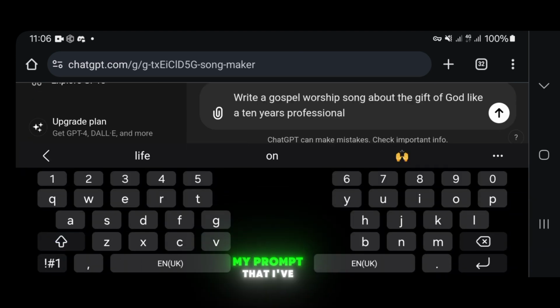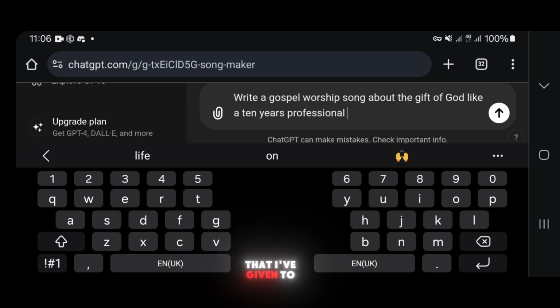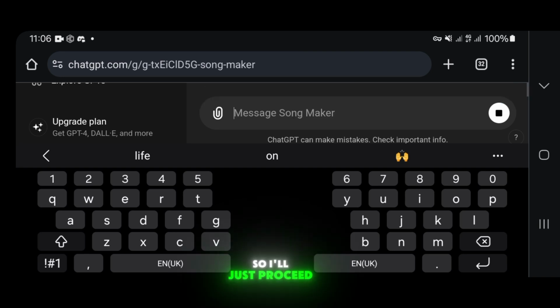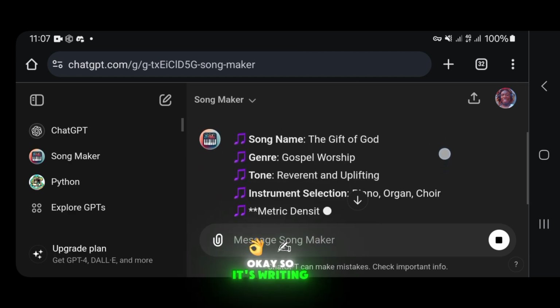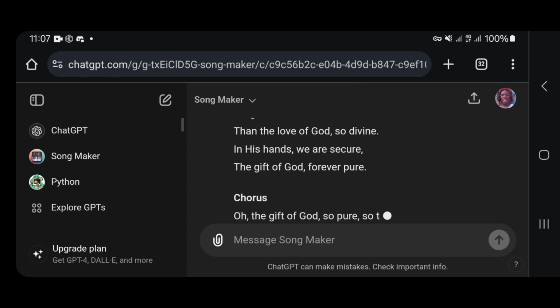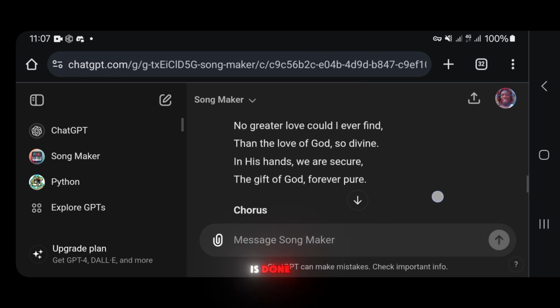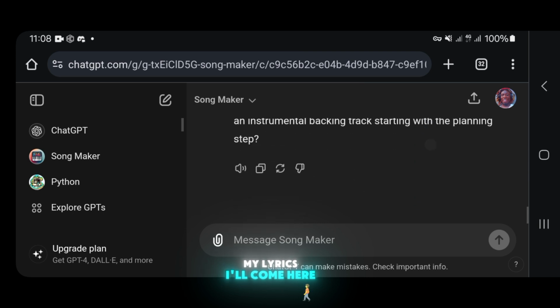Okay, so my prompt that I've given to the music maker is: write a gospel worship song about the gift of God like a 10 years professional. This is the prompt that I've given to the AI to generate for me. So I'll just proceed for it to generate for me. Okay, so it's writing it for me. Okay, so now it is done. Here is the song. Now that I have my lyrics, I'll come here and copy.